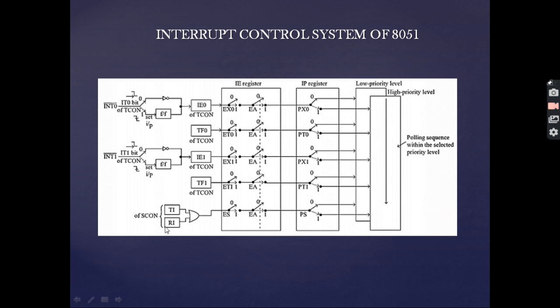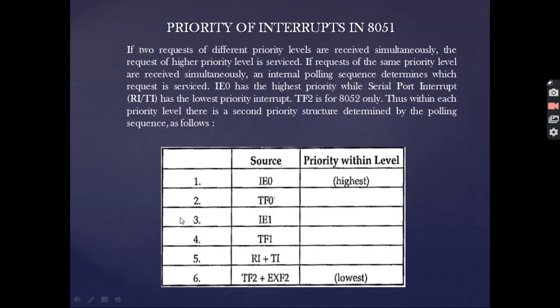And here is the SCON portion. TI and RI are connected to the input of the OR gate, and they are specifically used for serial communication. Now how do we prioritize the interrupts in 8051? As we can see, IE0 has the highest priority, followed by TF0, IE1, TF1, RI, TI. And in some cases where the 8052 is used, TF2 or EXF2 have the lowest priority.